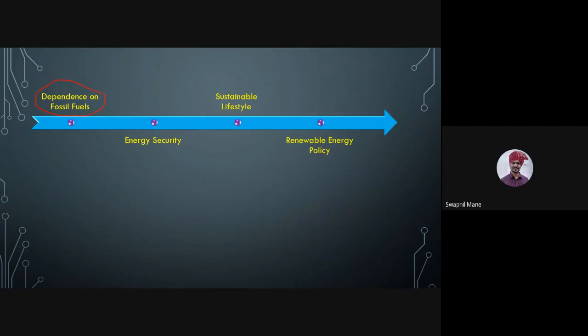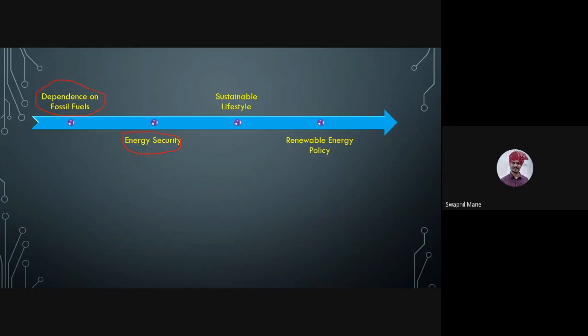So up till now, what we have discussed is we are having too much dependence on the fossil fuels. We talked about energy security. Energy security means we are able to supply energy to all its citizens, meeting their demand at all times at affordable cost with 95% confidence level, including the disruptions. This is energy security.